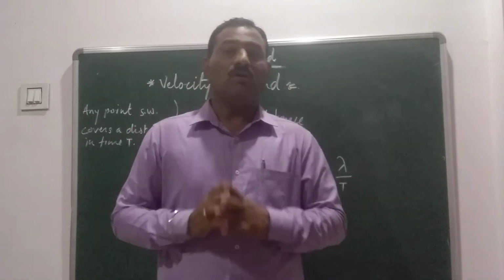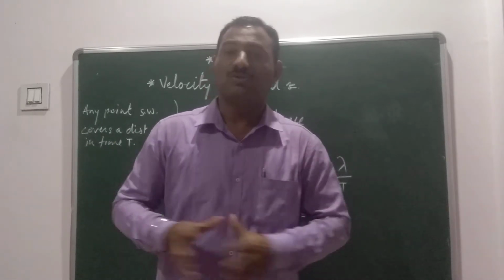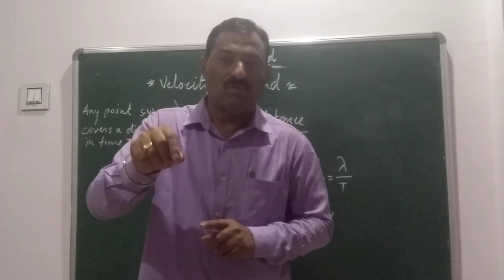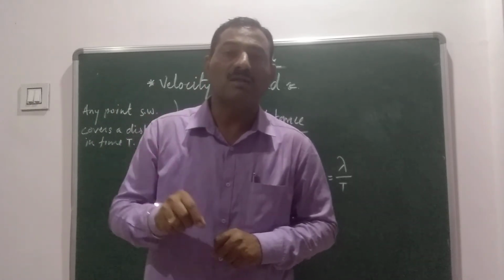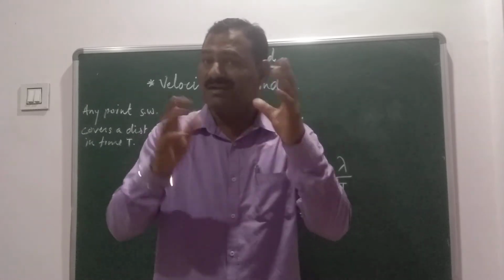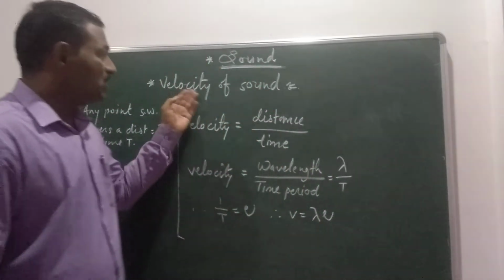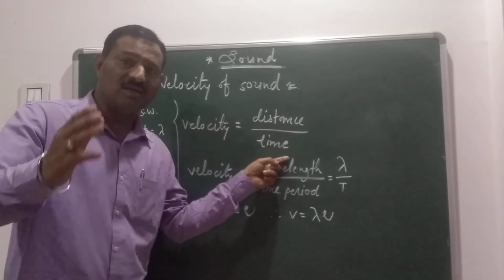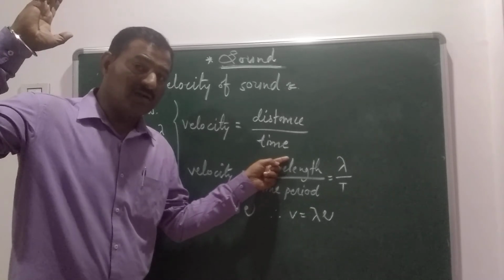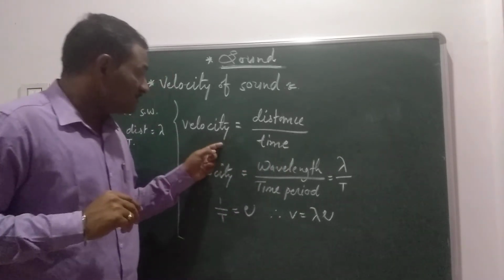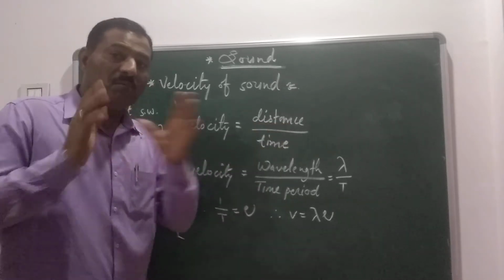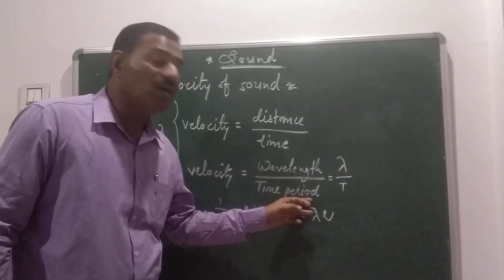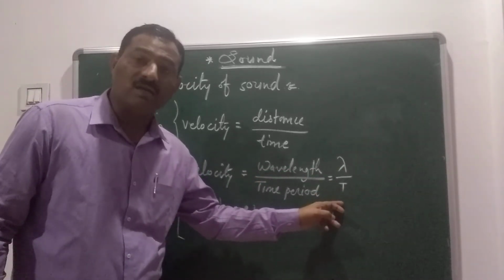After that, here we have the velocity of sound. What is the velocity of sound? Simply we can say it is the distance covered by a point on the wave per unit time, and it is represented by a formula. The velocity is equal to distance upon time, as we studied earlier in motion. But we know that the velocity is also equal to wavelength upon time period, that is lambda upon capital T.